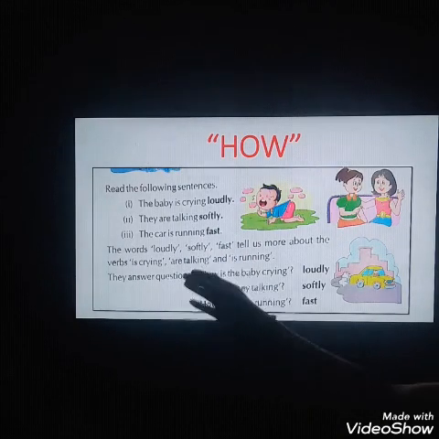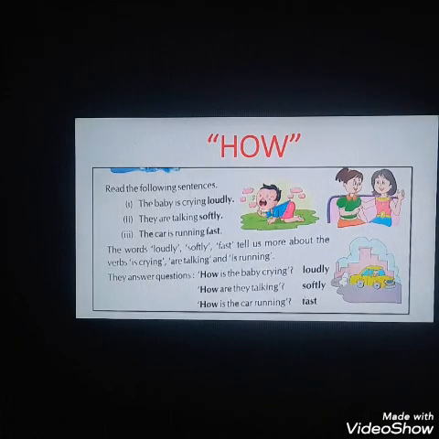The words loudly, softly, fast tell us more about the verbs crying, are talking, or running. They answer the question how. How is the baby crying? Loudly. How are they talking? Softly. How is the car running? Fast. These are the questions of how.